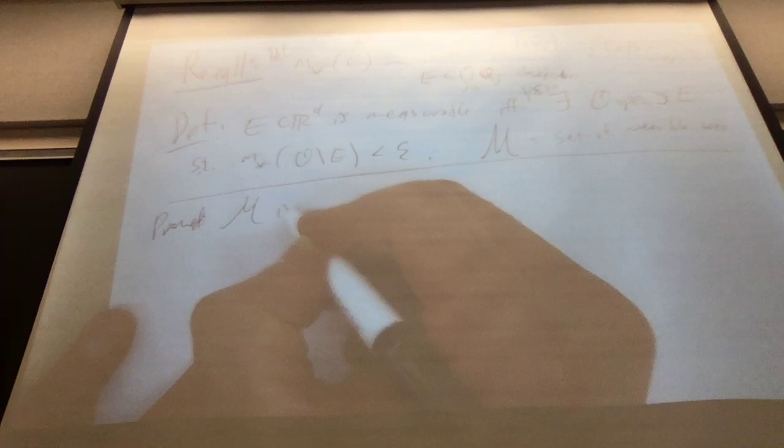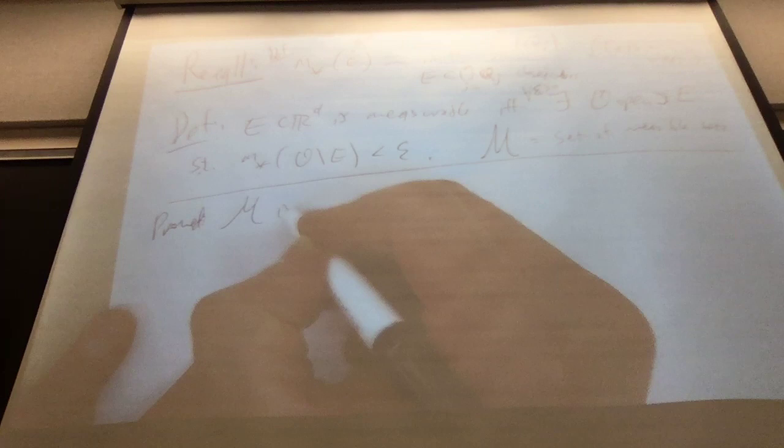But this measure is also the measure of, so let FJ be OJ complement. These sets are closed because OJ was open. So FJ is OJ complement, and sitting inside this EJ is an FJ. Okay?